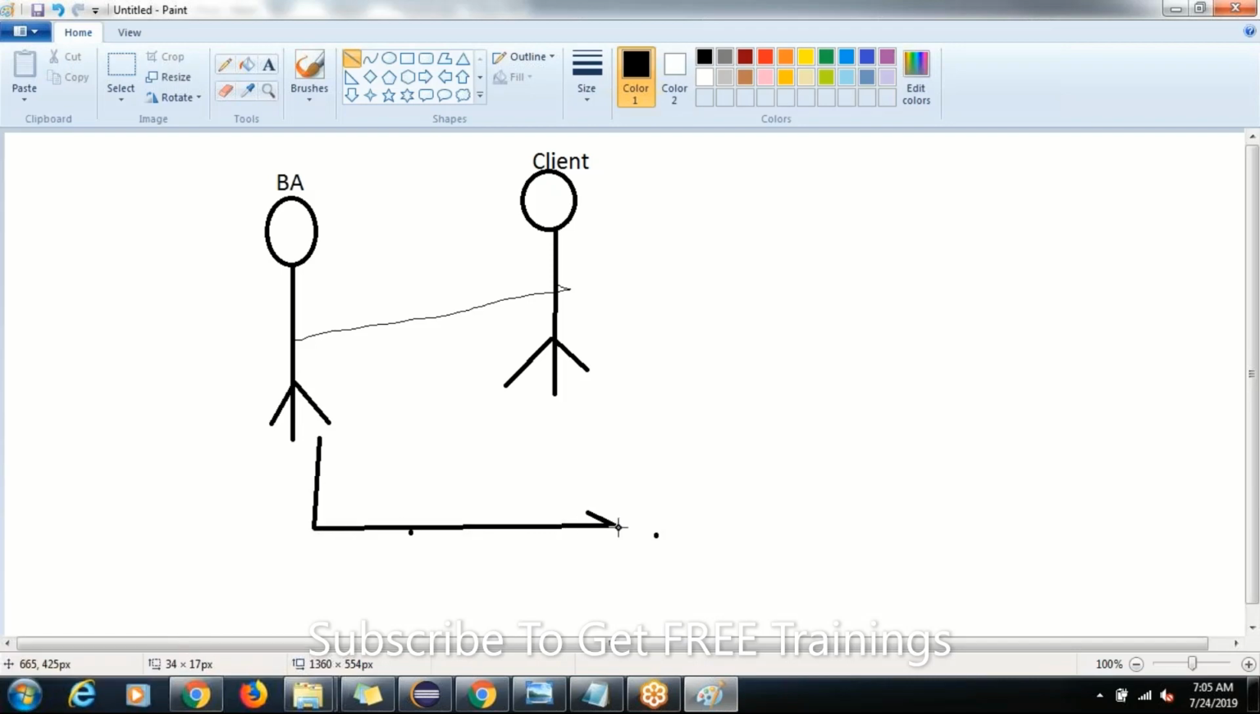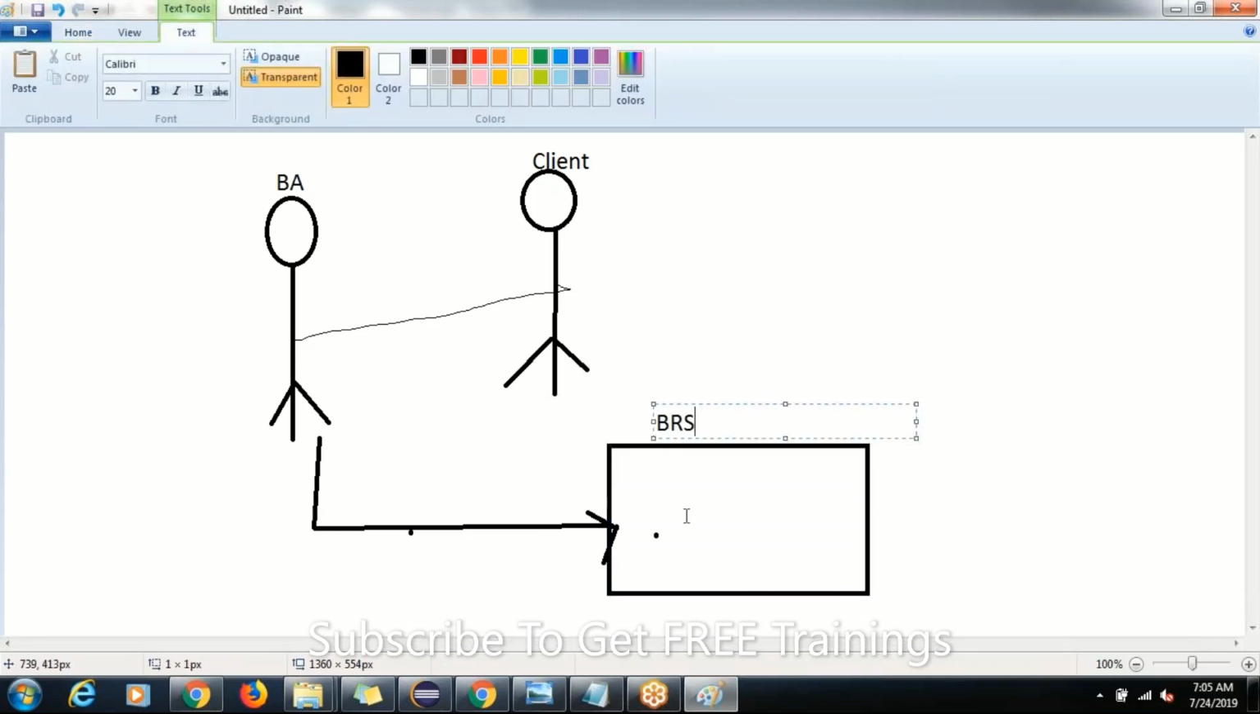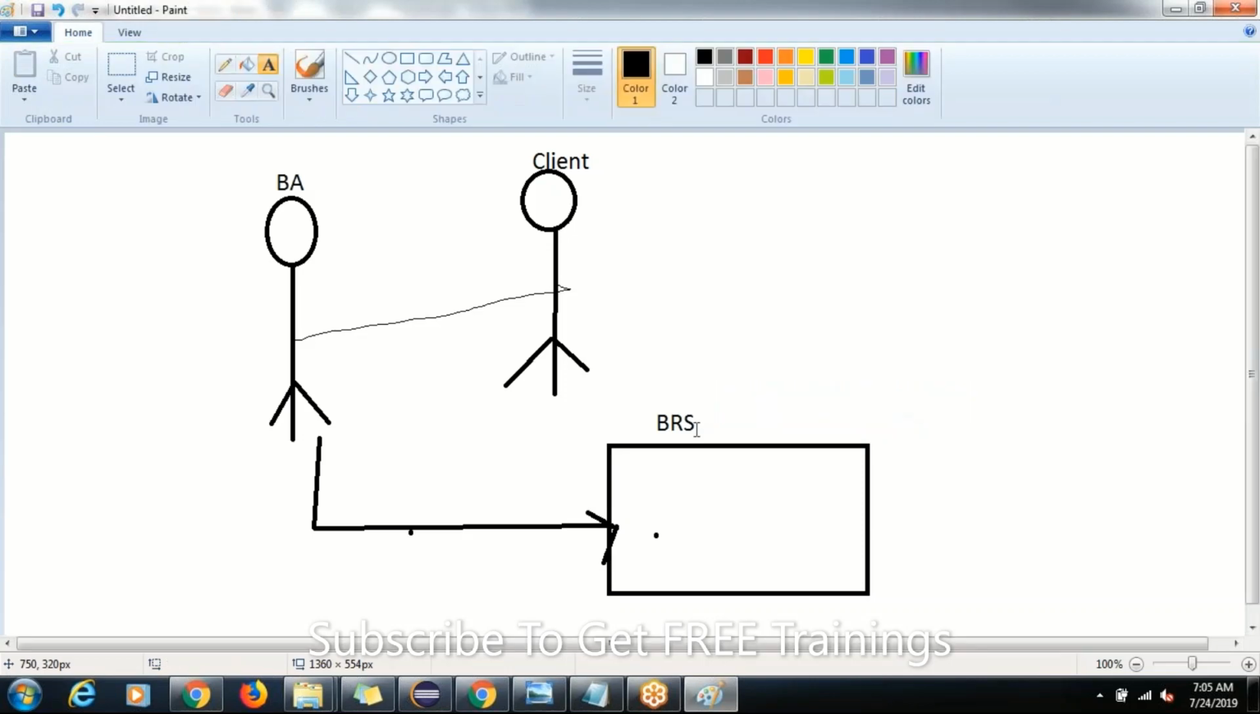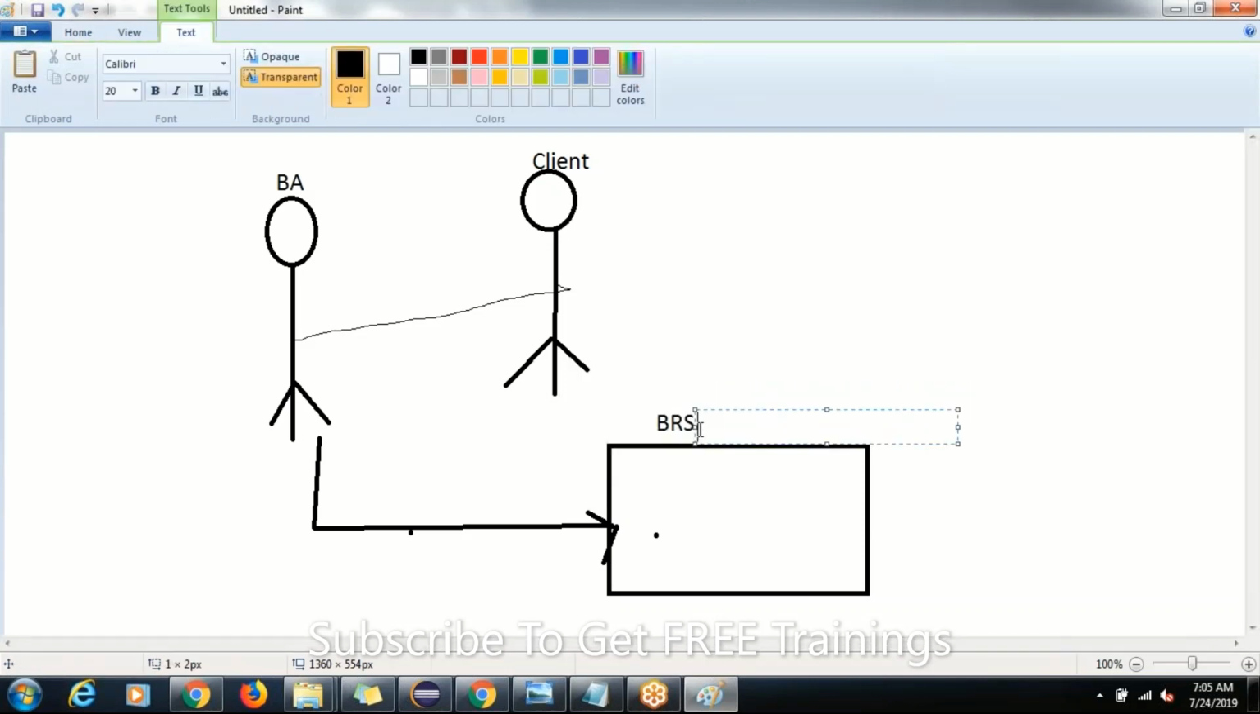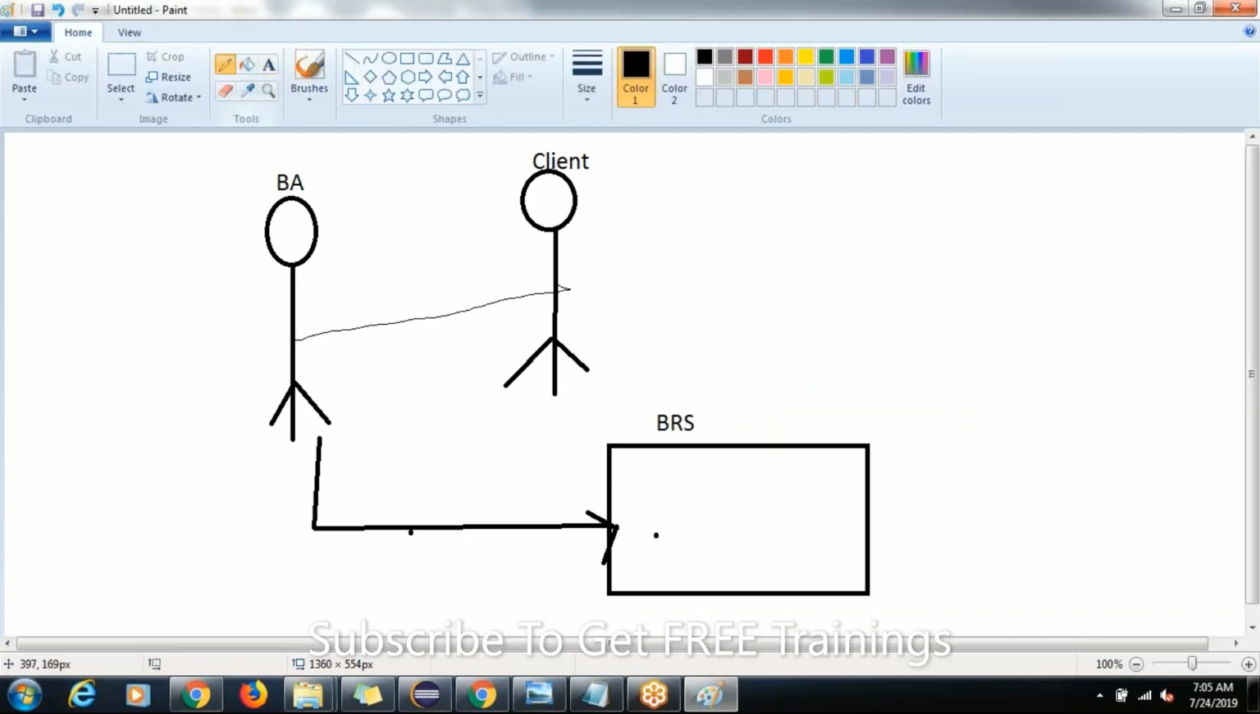the documents here. What will this business analyst prepare? This business analyst will prepare the document here. So this is the document. Call it BRS. BRS stands for what? Business requirement specification.